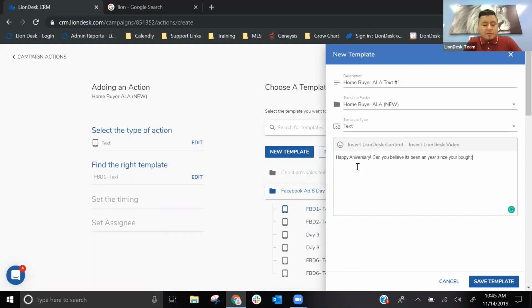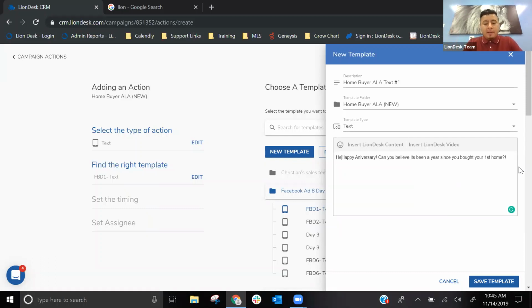Since you bought your first home. Right, something along those lines. And then expansion. Right, so we have that text template. Feel free to really build it up. I do want this to be customized to each person.